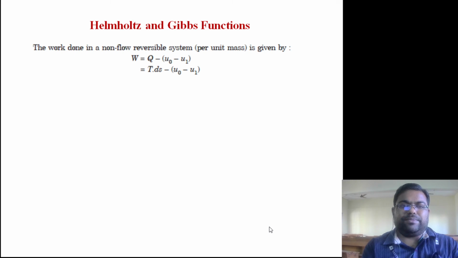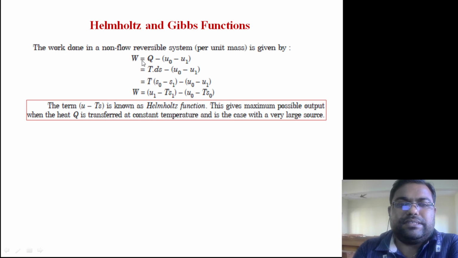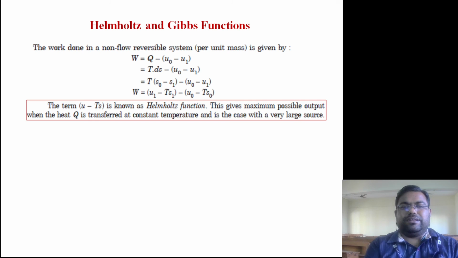Next one is the Helmholtz and Gibbs function. The work done in a non-flow process, by the first law, is W equal to Q minus (U naught minus U1). Q is the heat supplied, that is T into delta S, minus (U naught minus U1). If you rearrange the terms, I can write the change in entropy between the surrounding and the system, where S2 is basically the surrounding: T into (S naught minus S1) minus (U naught minus U1).